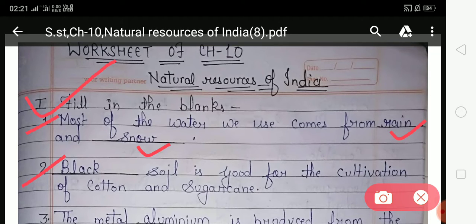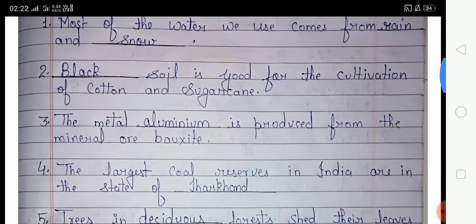This soil is good for cultivation of cotton and sugarcane. So students, which soil is good and suitable for cultivation of cotton and sugarcane? Black soil is good for the cultivation of cotton and sugarcane. So in the second number you have to fill black, and here black is already filled. Now come to the third number.